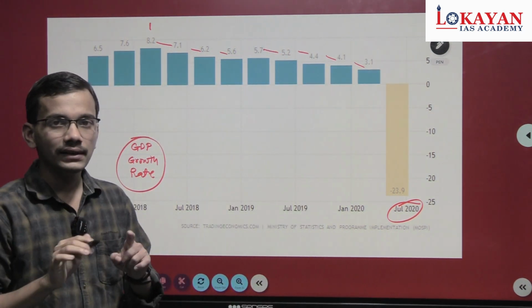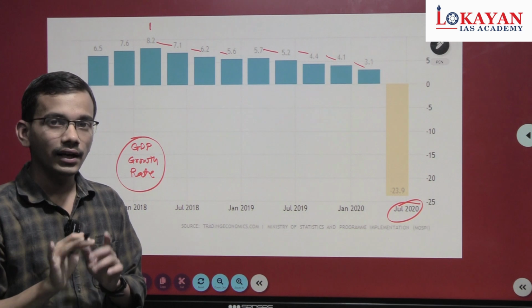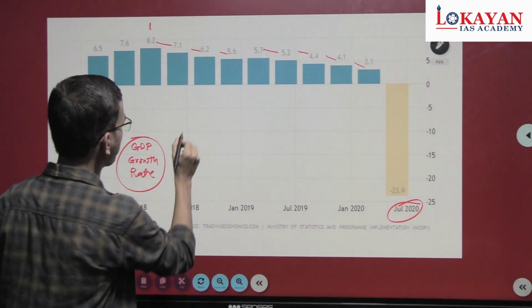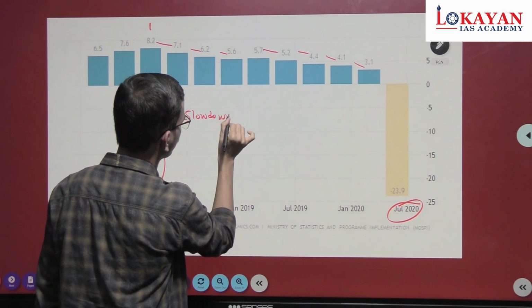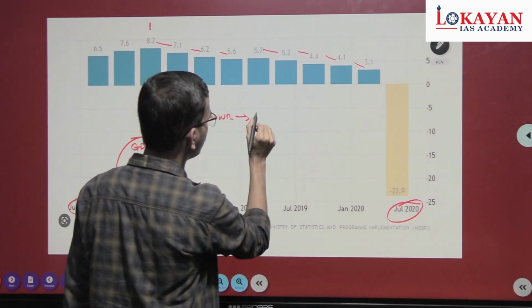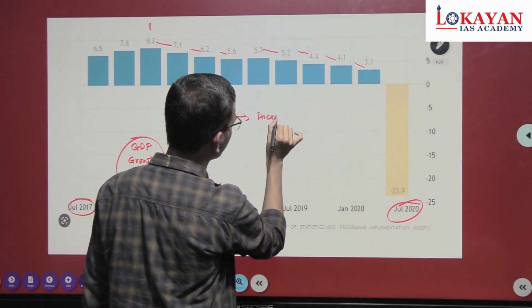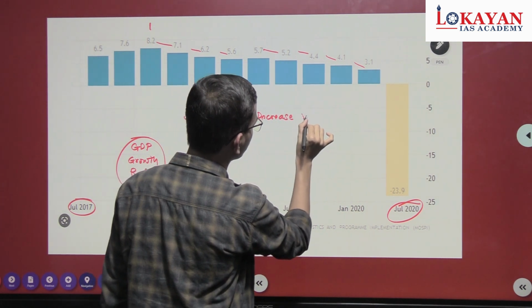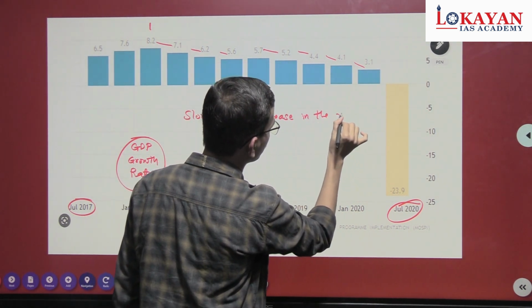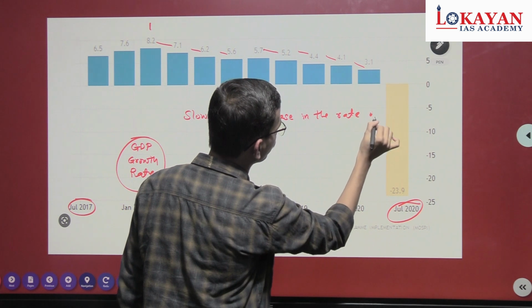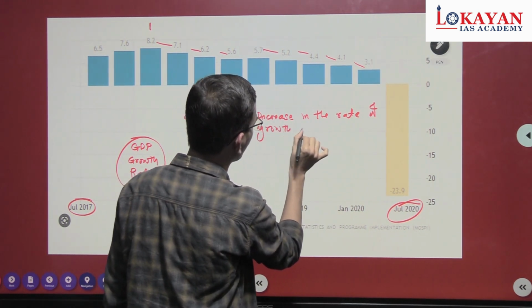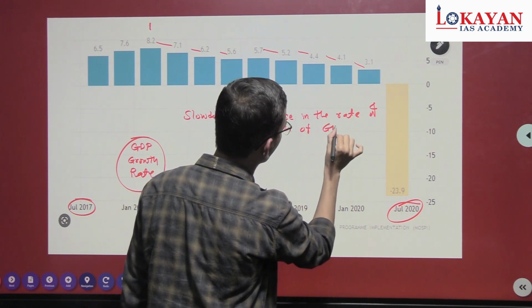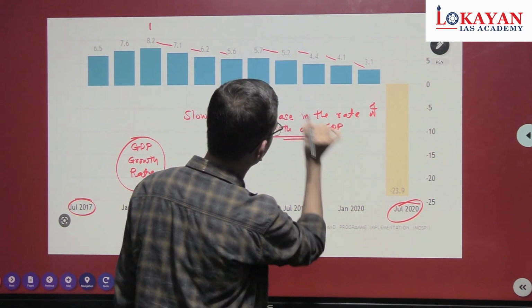So slowdown is a decrease in the rate of growth of GDP. Remember this.